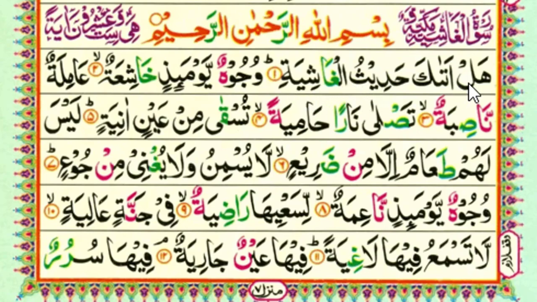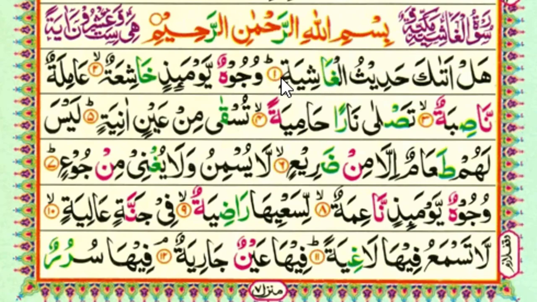This ta we learn due to standing fatha on it. Kaf we read in light sound. Ha we read from the middle of the throat. Ya we long here, ya is madda. Tha we read in soft sound. Hadithul Ghashiya. Ghain we read in heavy sound due to isti'la letter, and there is alif madda we long.